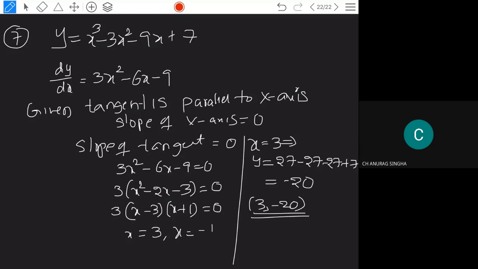Like that, another point also we will get. x is equal to minus 1. If you take the y value, you will get another value. At that point, if you draw the tangent, the tangent is parallel to the x-axis. Okay?